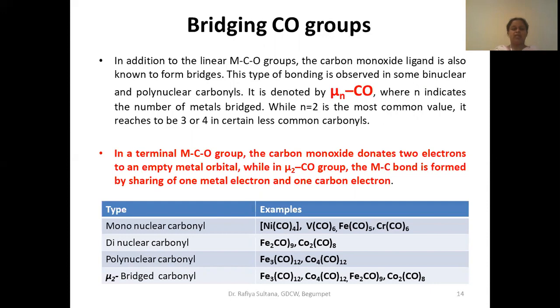I want you to practice, and I want you to write down the CO structure as well as the CO molecular orbital diagram. Okay, the CO molecular orbital diagram. And also I want you to write the electronic configurations. I want you to learn the CO molecular orbital diagram and also the electronic configurations of all 3d transition elements, the 3d series elements. Okay, thank you for today. This is for today. Thank you all.